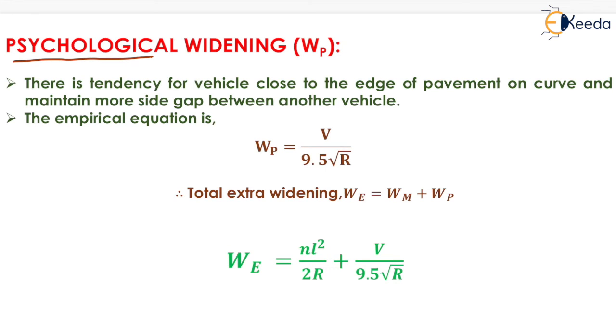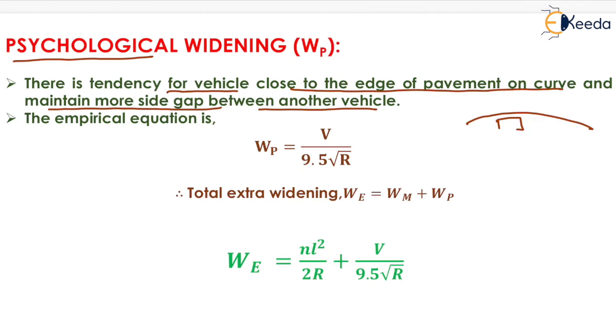It is defined as the tendency of the vehicle to move close to the edge of the pavement on a curve and maintain more side gap between other vehicles. It is generally provided when the vehicle tries to move very close to the edge of the pavement, and this vehicle has to maintain some side gap from the other vehicles also.